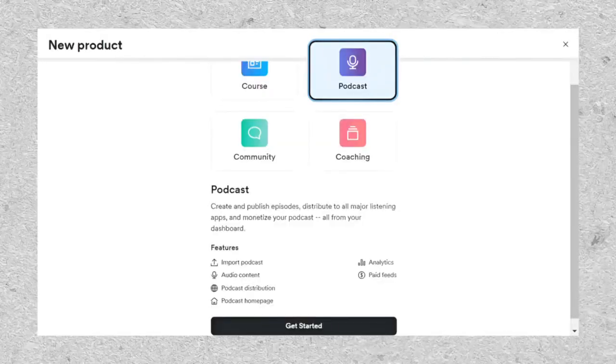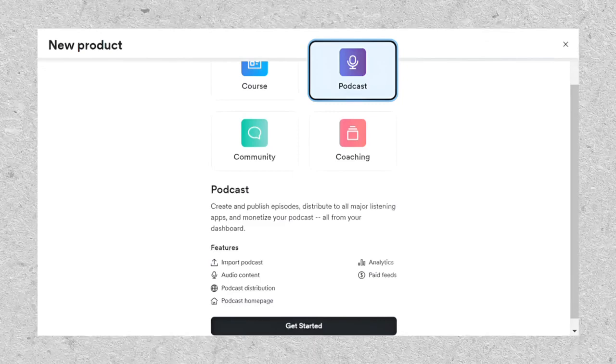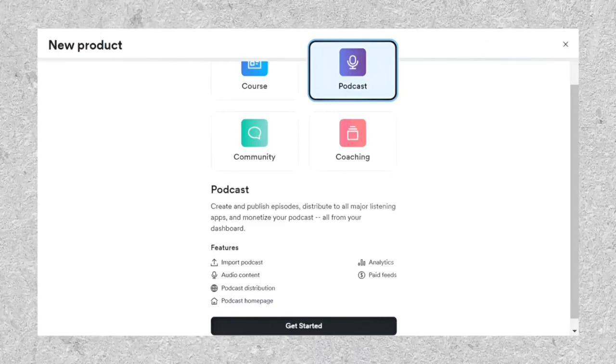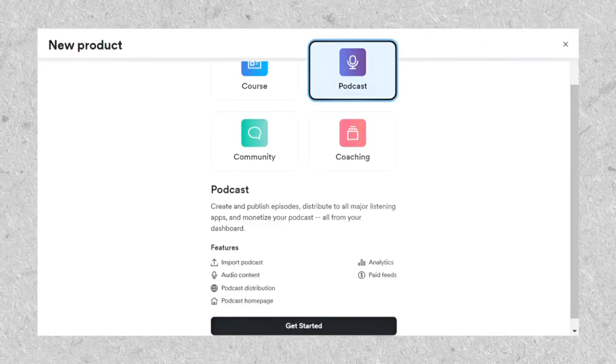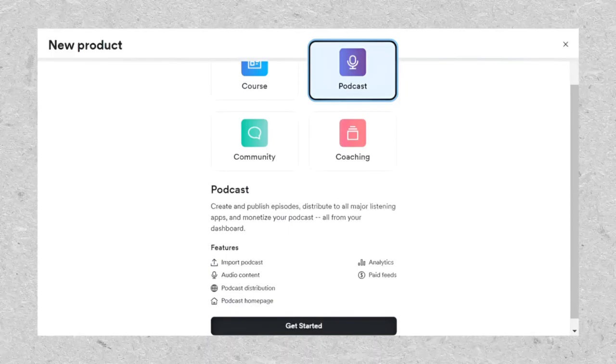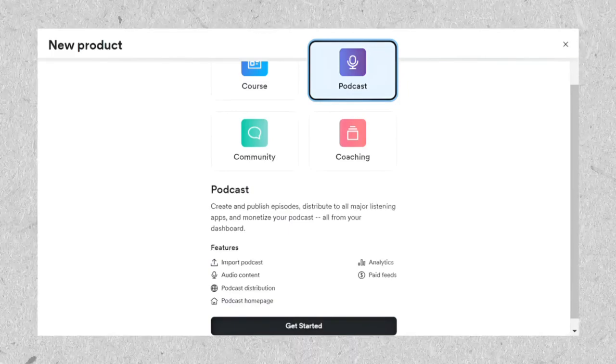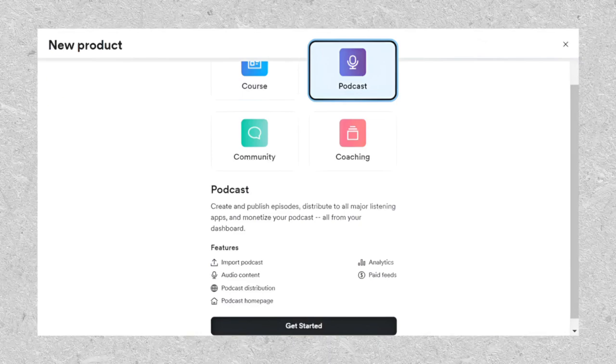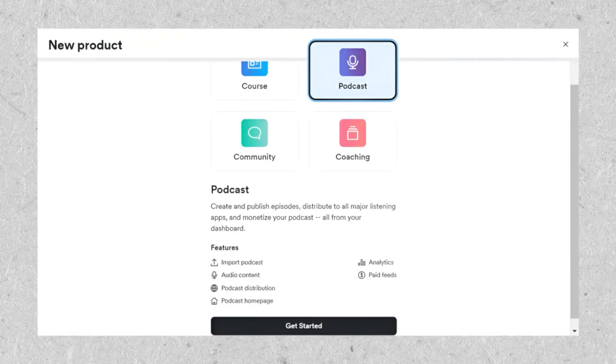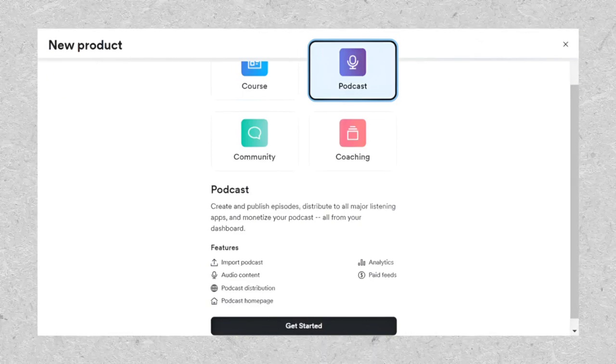Both platforms offer special features. Kajabi distinguishes itself by offering a built-in podcast feature, providing users with a seamless platform to create and share audio content. Kajabi streamlines podcast monetization within the platform, fortifying your online presence and potentially increasing sales for other products.